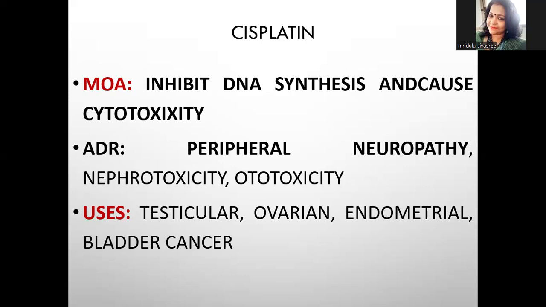Next one is cisplatin. Cisplatin is a DNA synthesis inhibitor which can cause cytotoxicity or cell toxicity. The ADRs of cisplatin are peripheral neuropathy, nephrotoxicity, that is toxicity in the nephrons, and ototoxicity, that is hearing impairment. Cisplatin can be used in testicular cancer, ovarian cancer, endometrial cancer, and bladder cancer.